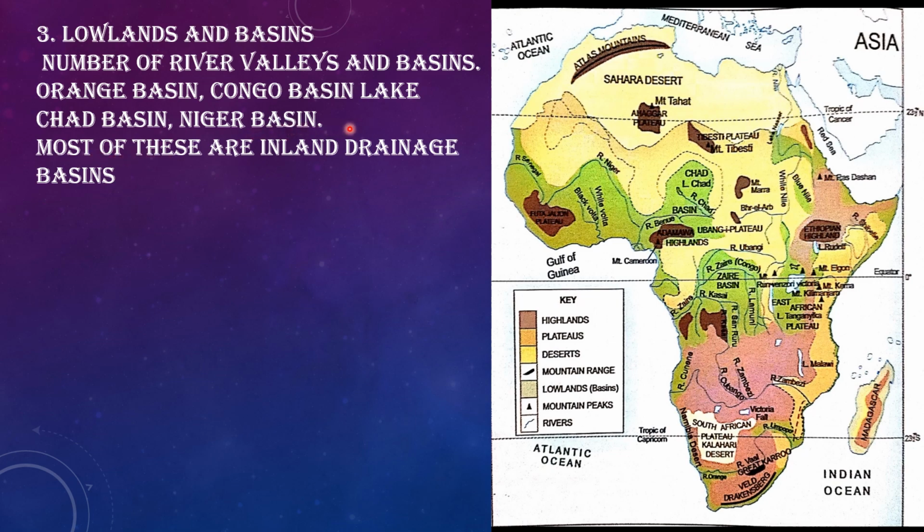Then we have another important river, that is the Niger river, forming the Niger basin, and among these river basins, most of them are inland drainage basins.